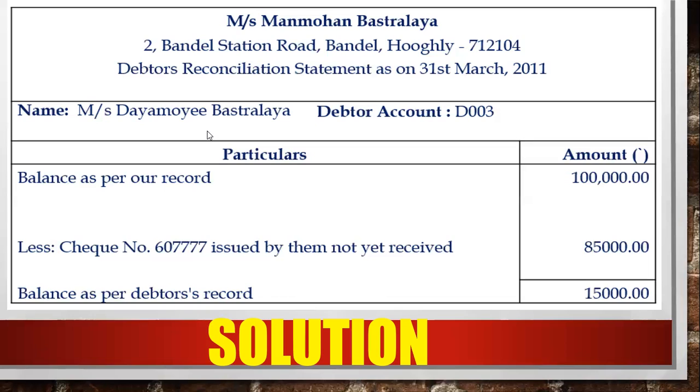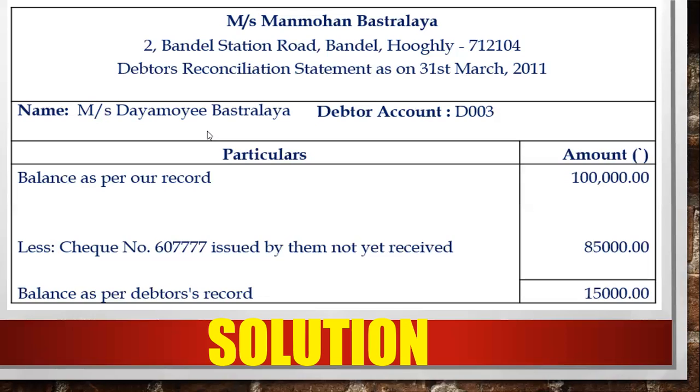Okay, so on the left side you can write your date, and the name and address of your customer. In the center you have to write your company's name, that is creditor details. When you are preparing debtor reconciliation, in the center you have to write creditor details. On the left-hand side you write customer details. Clear?